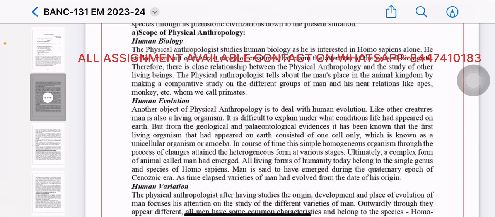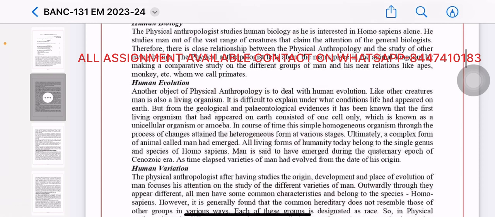Like other creatures, man is also a living organism. It is difficult to explain under what condition life had appeared on earth, but from the geological and paleontological evidence, it has been known that the first living organism that had appeared on earth consisted of one cell only, which is known as a unicellular organism or amoeba. In course of time, this simple homogeneous organism, through the process of changes, attained the heterogeneous form at various stages. Ultimately, a complex form of animal called man had emerged.